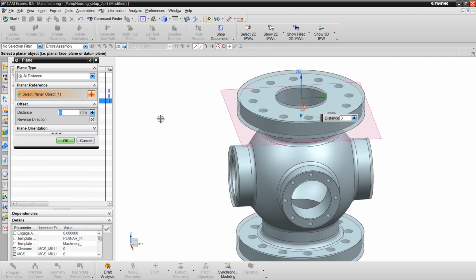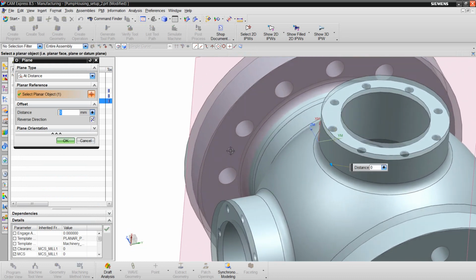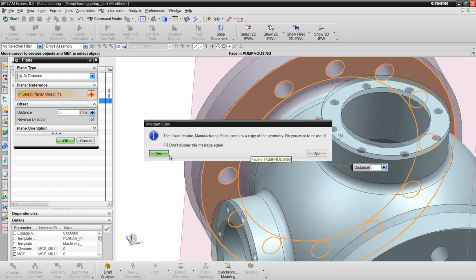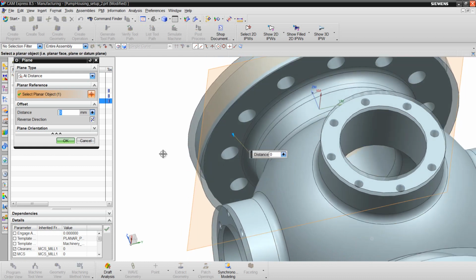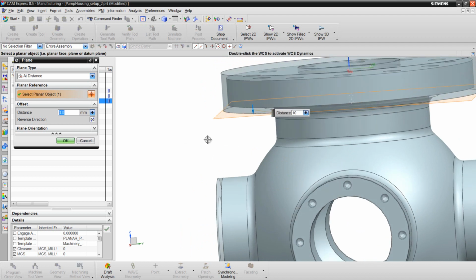This is a little bit tricky because the floor plane has to be the bottom face of the pump housing body plus the thickness of the T-slot cutter. CAM Express will make an inner part copy of this face. The T-slot cutter is 10 millimeters thick, so that's what my floor plane offset needs to be.